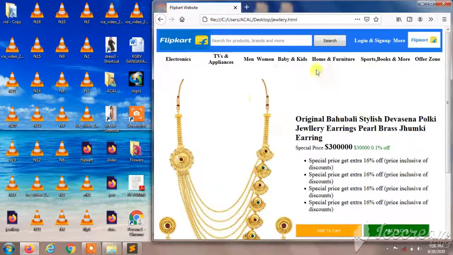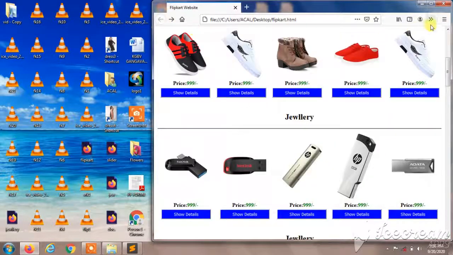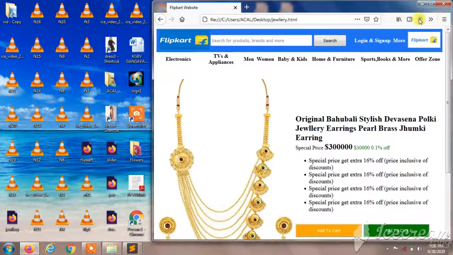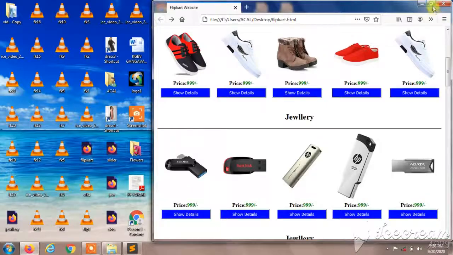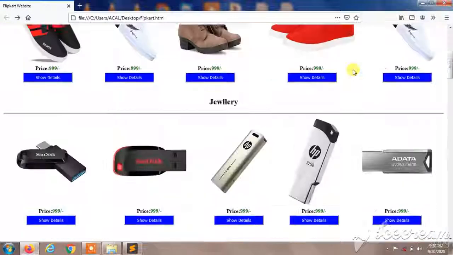Click, watch out, when you click the first page, you can watch here that we are going to a new page. So in this way you can access every page with the command. I'll give you the code in my description.